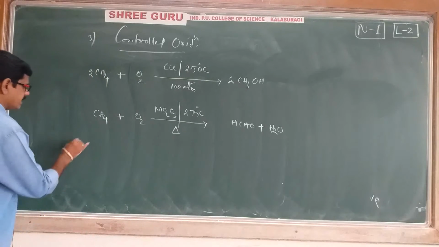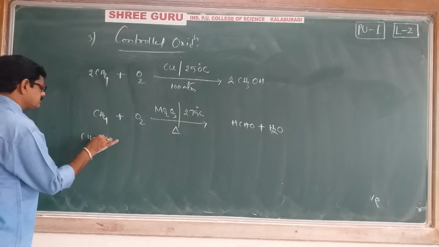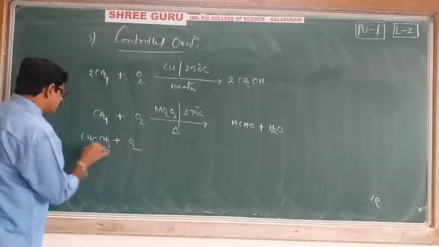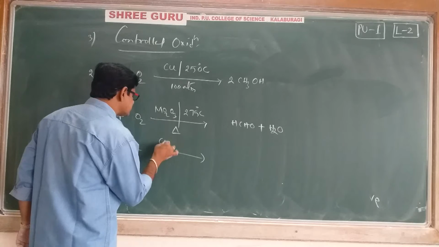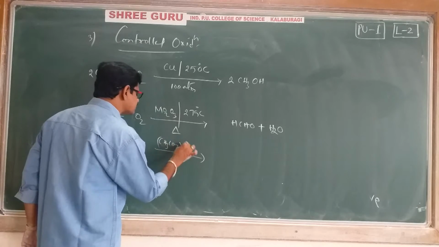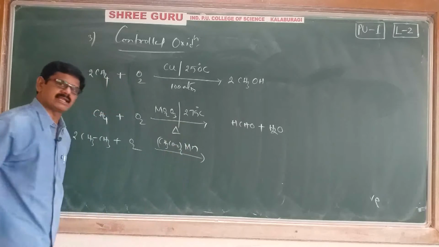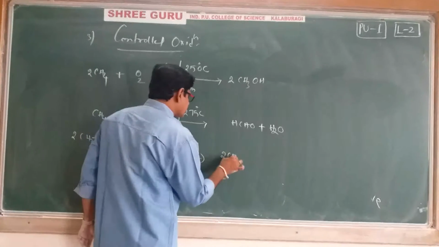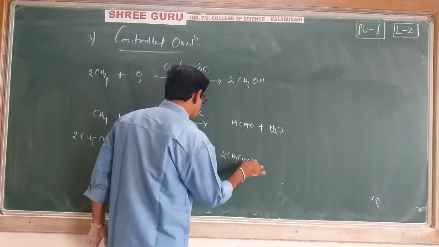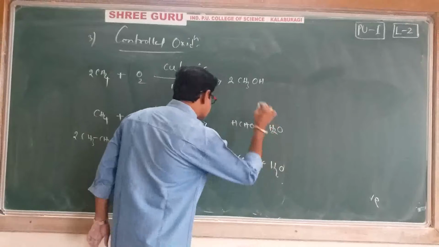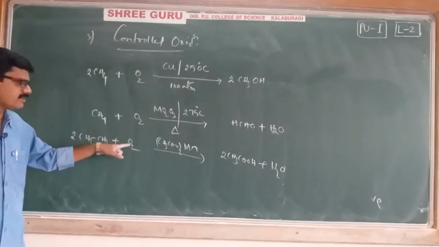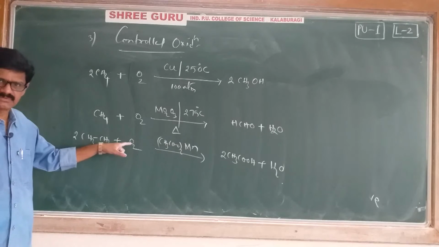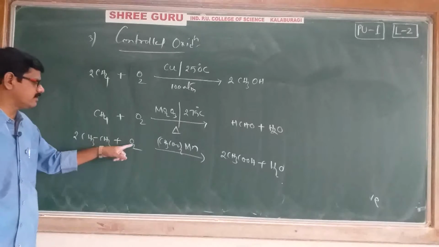One more example we'll take, that is ethane. Ethane also undergoes oxidation in the presence of manganese acetate, (CH3COO)2Mn. In the presence of manganese acetate, you will get acetic acid, CH3COOH, and water is obtained. When ethane undergoes oxidation, we cannot say combustion here.